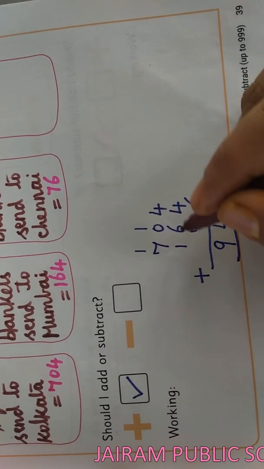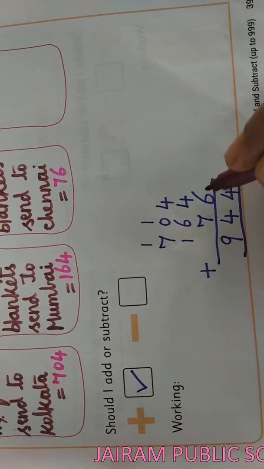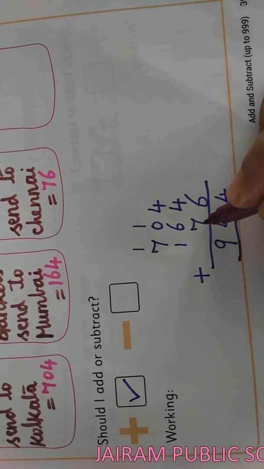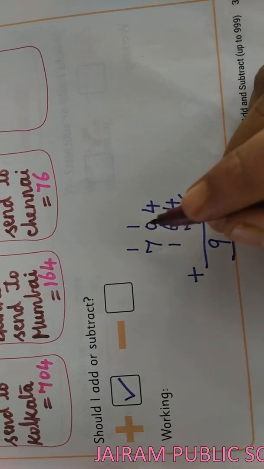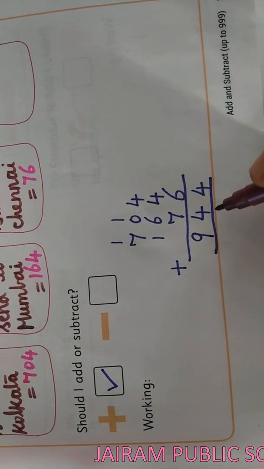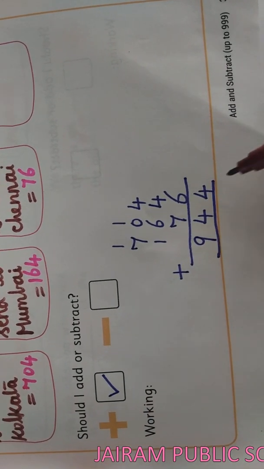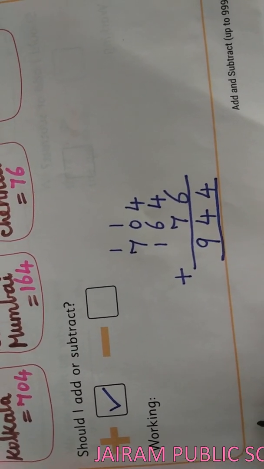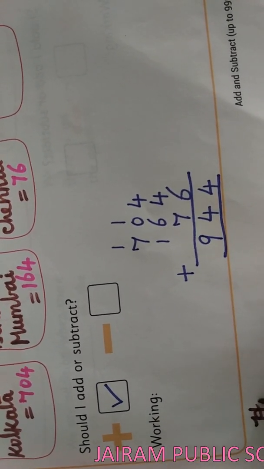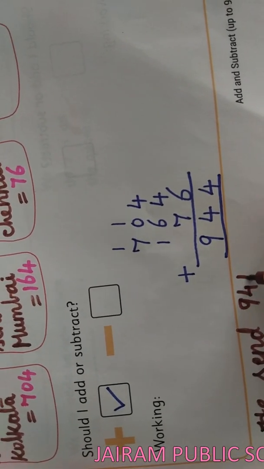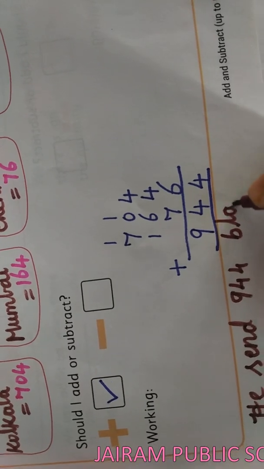See, in this way you want to write, Kana, these numbers starting from the ones place and then the tens place. Then you want to add. So what is the total number of blankets? Yes, 944. So you want to write, he sent 944 blankets.